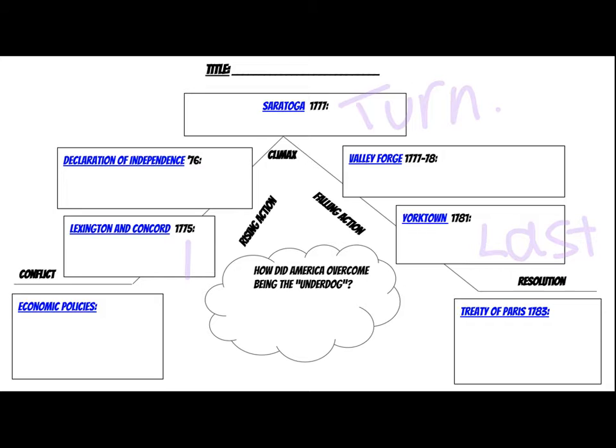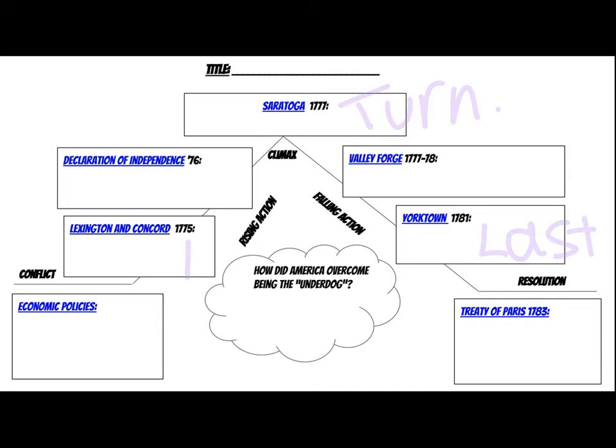At this point, the colonists are very broke, they're hungry, they're tired, they're cold, and they need more supplies. And so they turn to the French. They send people like Ben Franklin to France as ambassadors to say, please help us. And France says, we'd love to help, but we need to see that you can actually win this thing. Because up until now, the colonists have been losing and losing and losing.